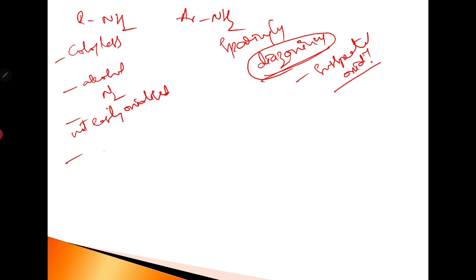And aliphatic amines cannot undergo nitration, sulfonation and halogenation.